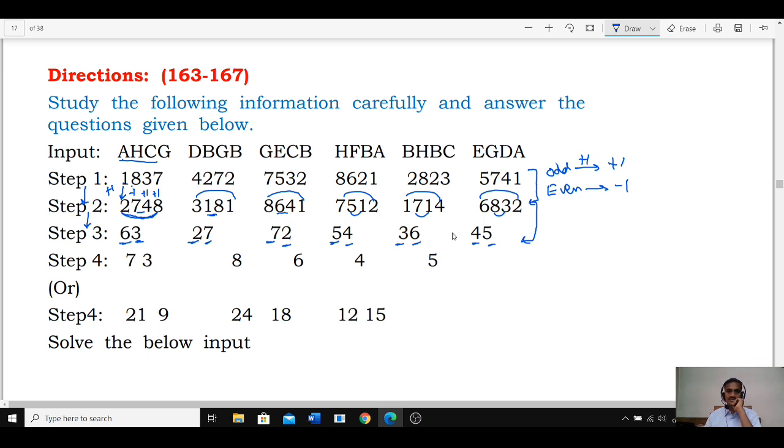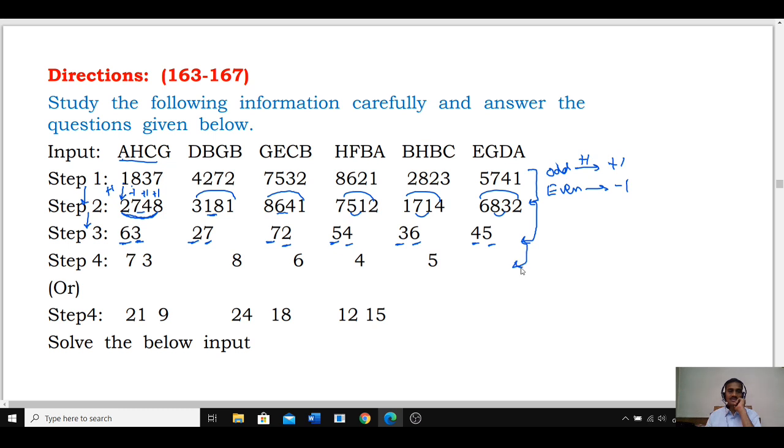Then next one, tell me step 3 to step 4. How do you get step 4 with the help of step 3? Now 63 is a number. It is divided by what? Now 63 is divided by 9. 9 7s are 63. 9 3s are 27. And 9 8s are 72. And 54 divided by 9 is 6. 36 divided by 9 is 4. 45 divided by 9 is 5. Each of these numbers is divided by 9. Hence we are getting 738645.